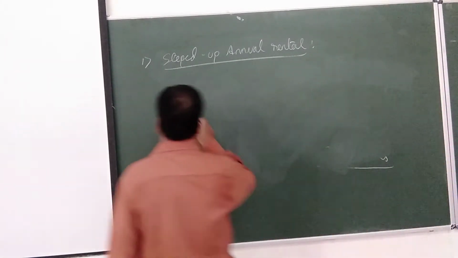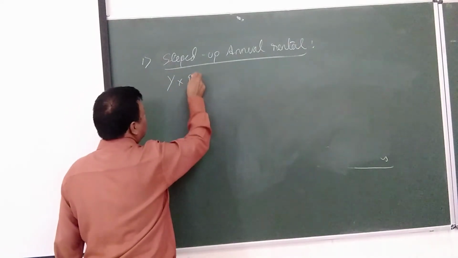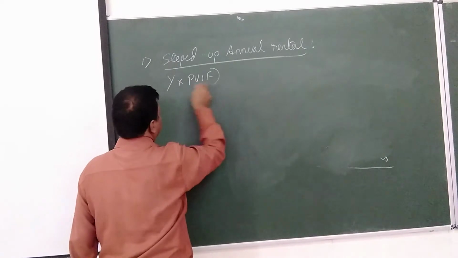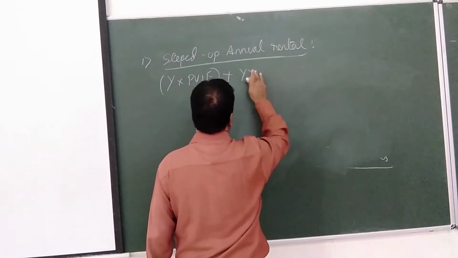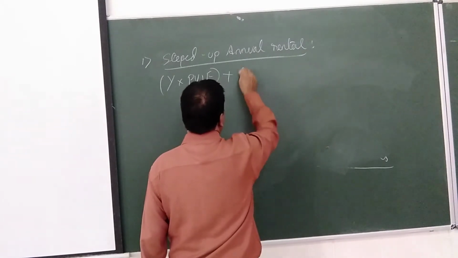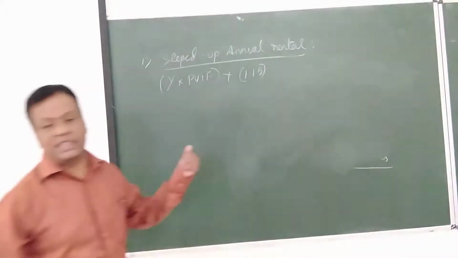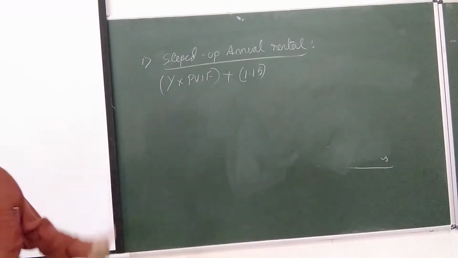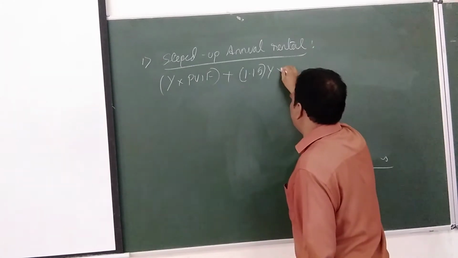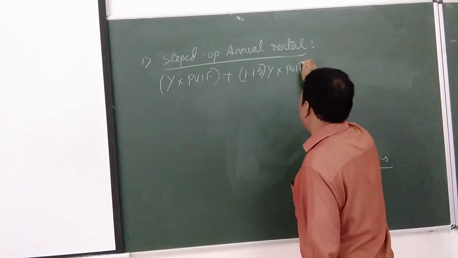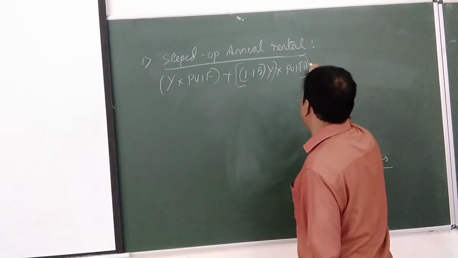For this formula, what we will use is, y is the rental amount, y into PVIF, plus y into 1.15, because there is an increase of 15% next year. That is 1.15 y into PVIF.